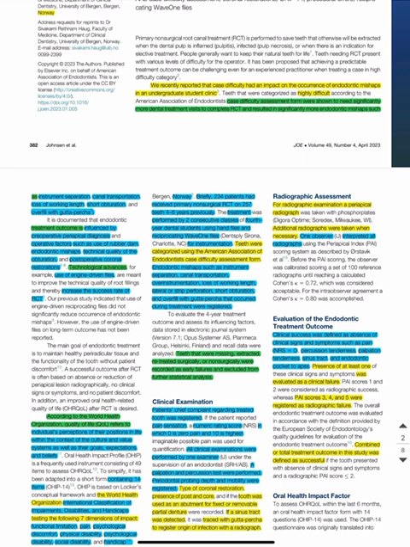Teeth that were categorized as high difficulty according to the American Association of Endodontists case difficulty assessment form were shown to need significantly more dental treatment visits to complete the root canal treatment and resulted in significantly more endodontic mishaps, such as instrument separation, canal transportation, loss of working length, short obturation, and overfill with gutta percha.